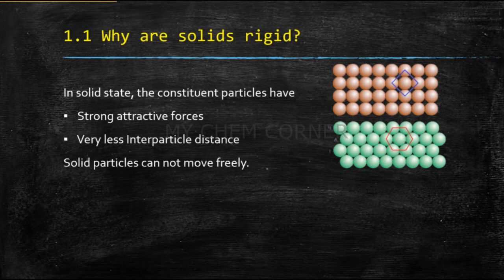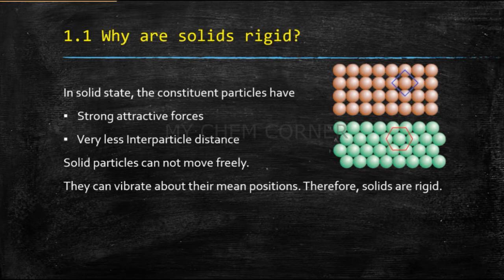So in this case, solids cannot move freely. What they can do is only vibrate about their mean positions. Wherever they are, the only movement that they can have is vibration. And therefore, all solids are rigid in nature. So that's how you can answer this based on the question asked.